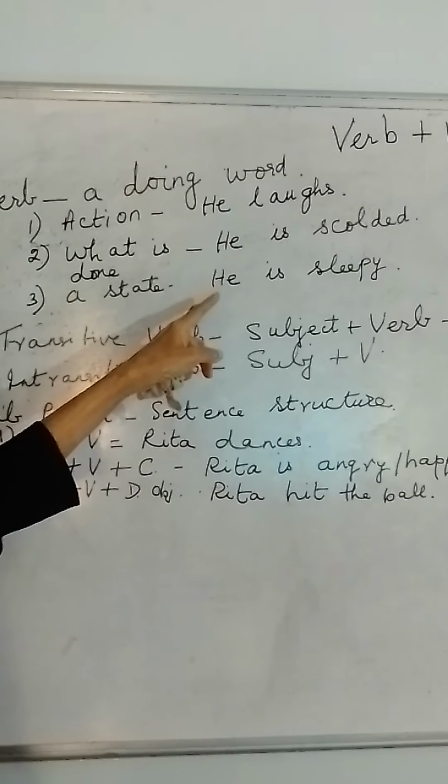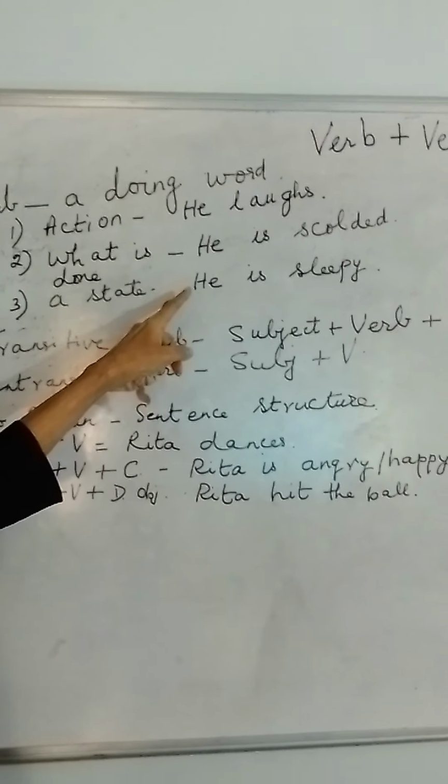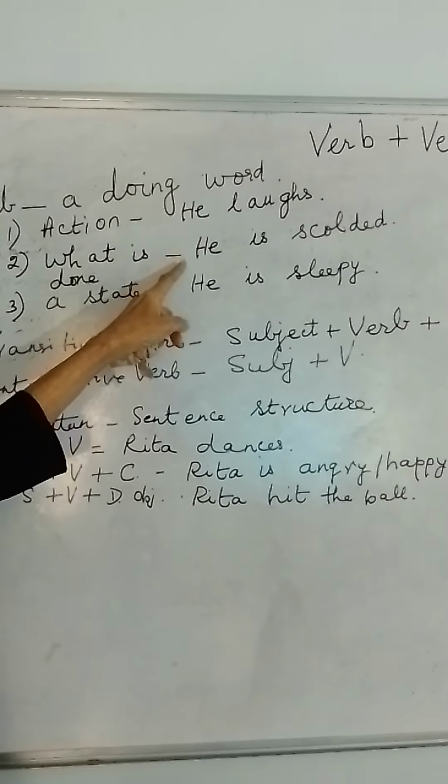Now, the verb can be stated in terms of its functions. It is generally an action word, which I explained just now. Here I have given: he laughs. So he is the subject. I have told you about the subject many times, and once again we are revising. Subject means nothing but a noun or a pronoun. So instead of saying Ravi or John, I have written the pronoun he. John is a noun, he is a pronoun. So the subject can be a noun or a pronoun. Now, what is he doing? He laughs. So laughs is an action word.